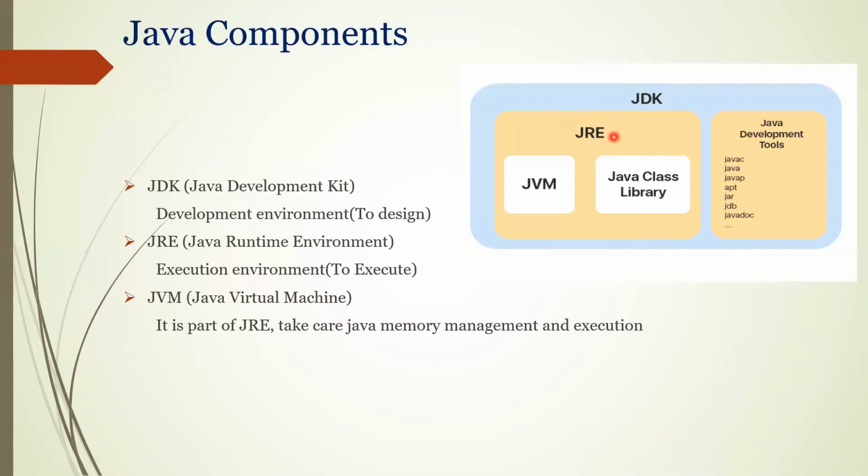That is the reason why, guys, in developer machines, assume I am a developer, I will install JDK in my local machine so that I can develop the code. It means I can develop the application and I can execute the code, which means the application is running. So I can modify the code also if required. As a Java developer in my machine, I need JDK because this is what I'm going to do.